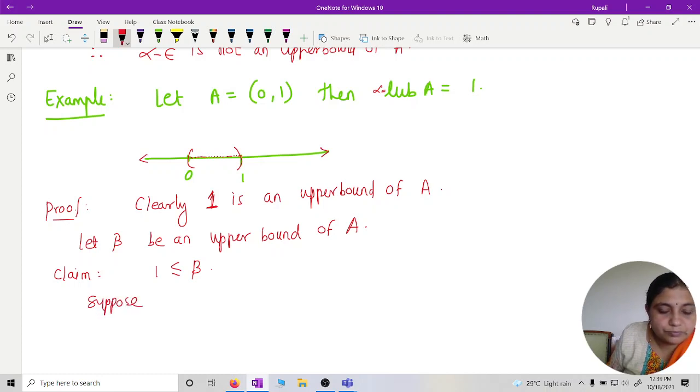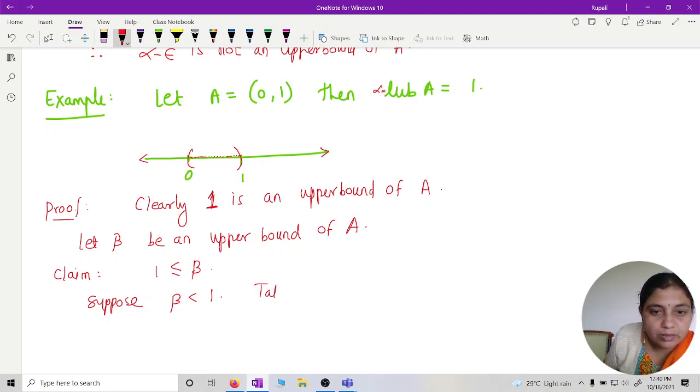Suppose 1 is not less than or equal to beta, that is, suppose beta is strictly less than 1. Whatever I want to prove, we assume its negation and arrive at a contradiction.